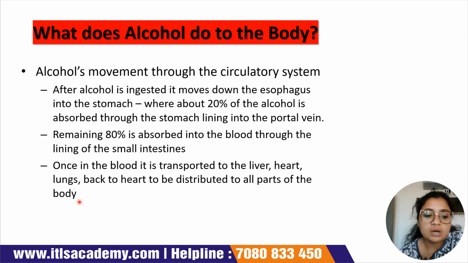Once in the blood, it is transported to the liver, heart, lungs, and back to the heart to be distributed to all parts of the body. So once it comes into the blood, it will be transported mainly to the liver and also to the heart as well as the lungs, and after that it will come back to the heart for getting distributed to all parts of the body, because it is the normal circulatory pathway, isn't it?